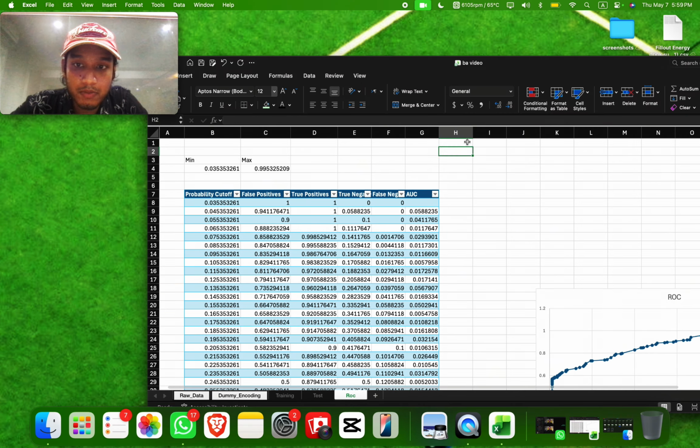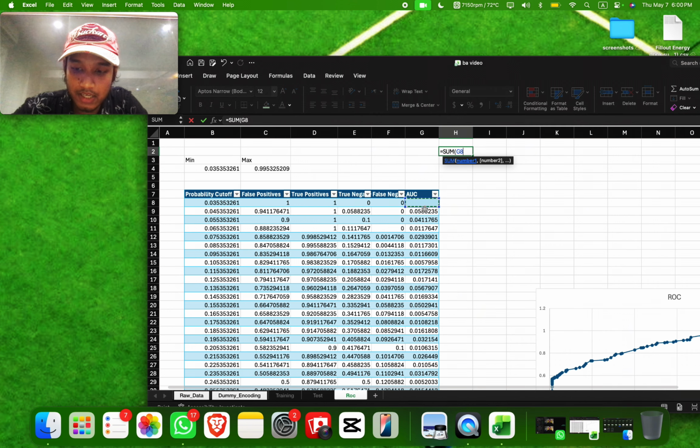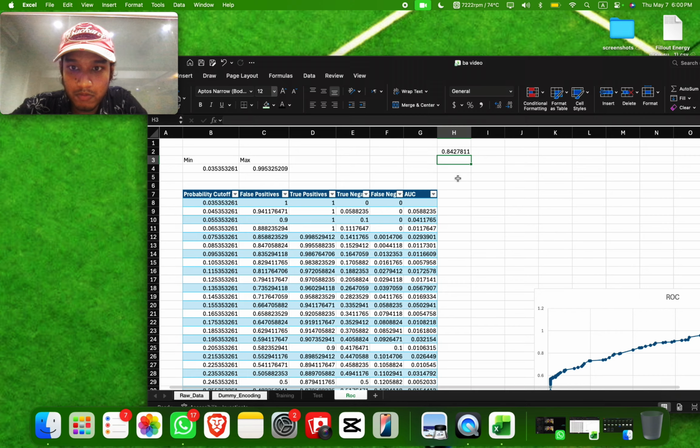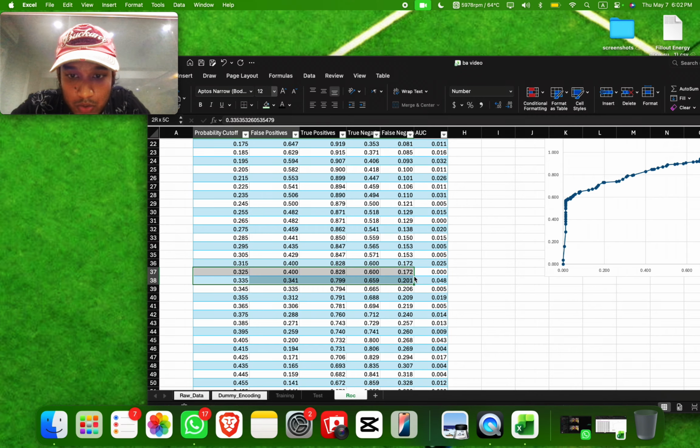So what we have to do is find out the sum of the area under the curve, which will give us a total understanding of the whole data set. So this basically means if it's more than 85%, then it's good. So next thing we need to do is determine a cutoff value. I'm going for this one for the cutoff value.